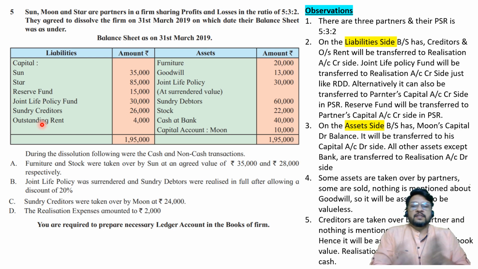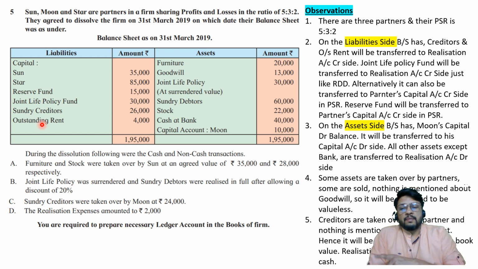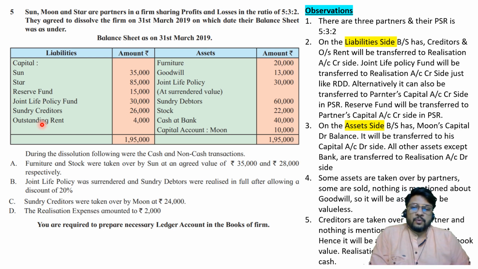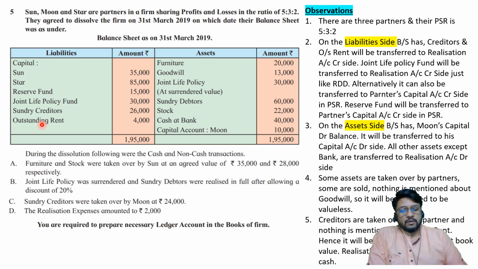Just like debtors and RDD, we transfer debtors to realization account debit side and RDD to realization account credit side. Similarly we'll do joint life policy to realization account debit side and joint life policy fund to realization account credit side. That's what we are going to do. So please remember that in this problem joint life policy fund is more or less like RDD. Clear to all of you? So that's all. Let us now draw the accounts.